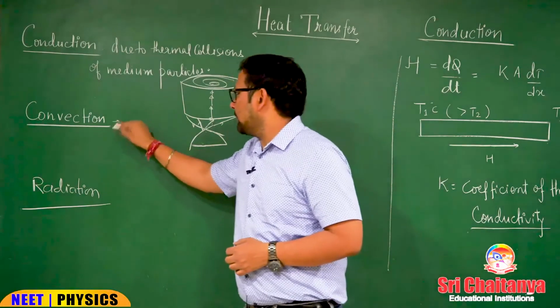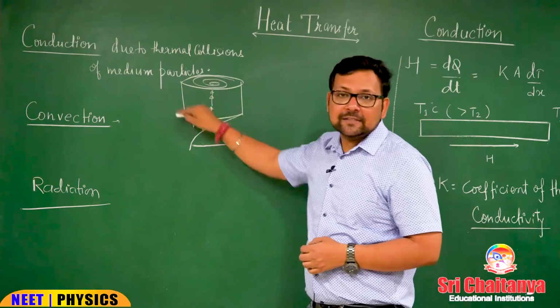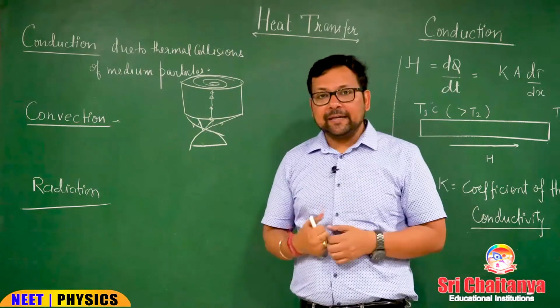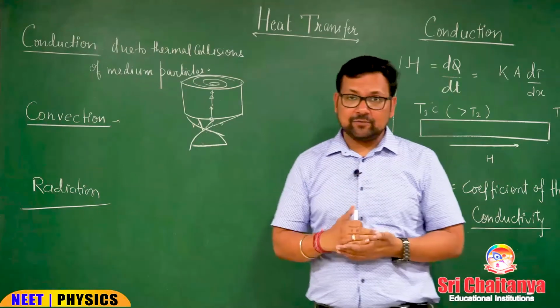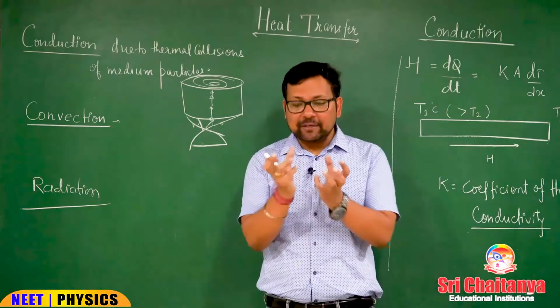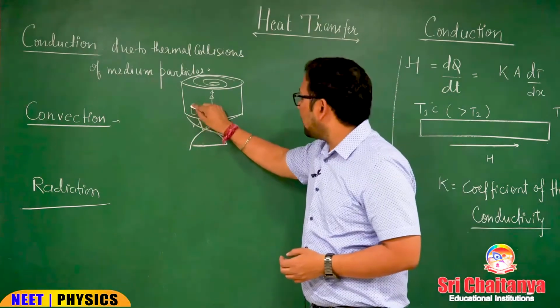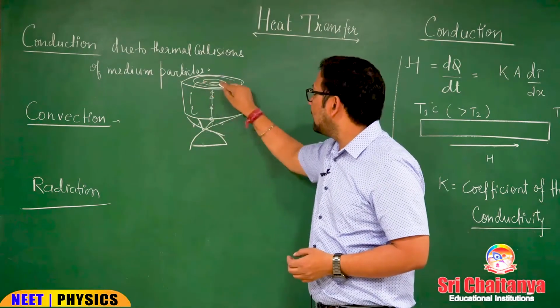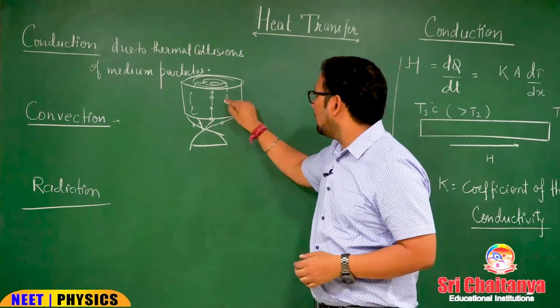Next one is convection. Now see this example again. The water inside this utensil is getting heat, its temperature increases, its density decreases, and it becomes lighter. So the lighter water will go up, and the cooler water, with heavier density, will come down.